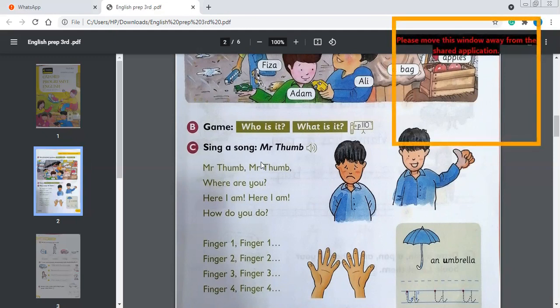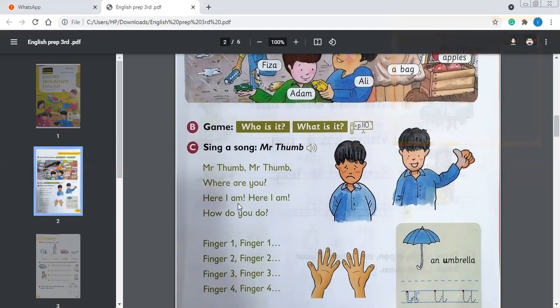Sing a song, Mr. Thumb. As you can see, the boy is showing you the thumb, and this is the song. Mr. Thumb, where are you? Mr. Thumb, where are you? Here I am, how do you do? Here I am, how do you do?